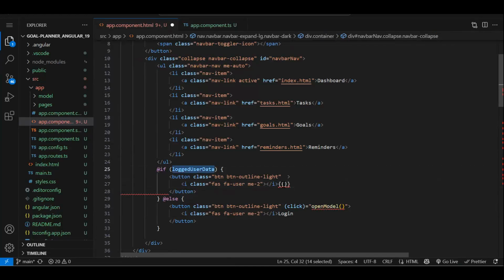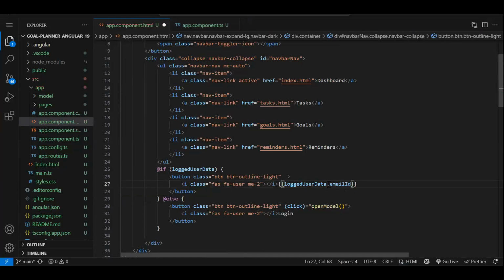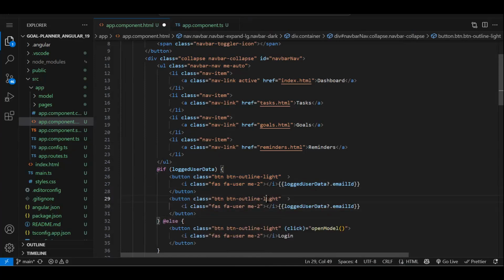That will be loggedInUserData dot whatever data we have. So we can show the email ID. Fine. Let's add a null operator check just to make sure it's not breaking. Then we will need one more button. Let's go with secondary, and here we will have a logoff button.